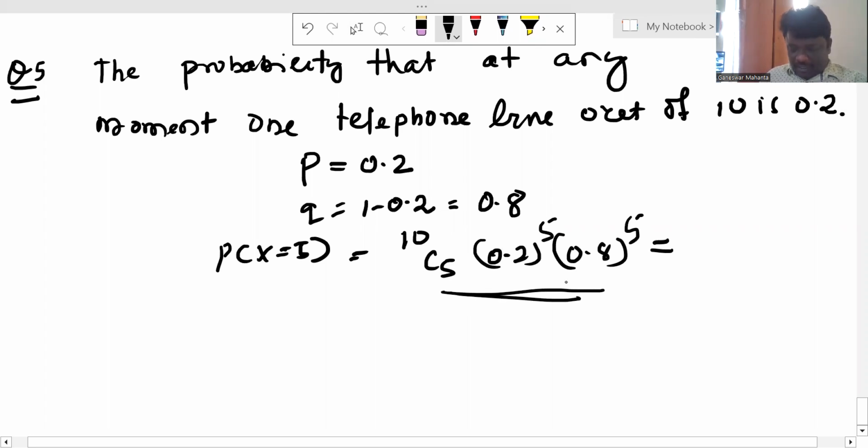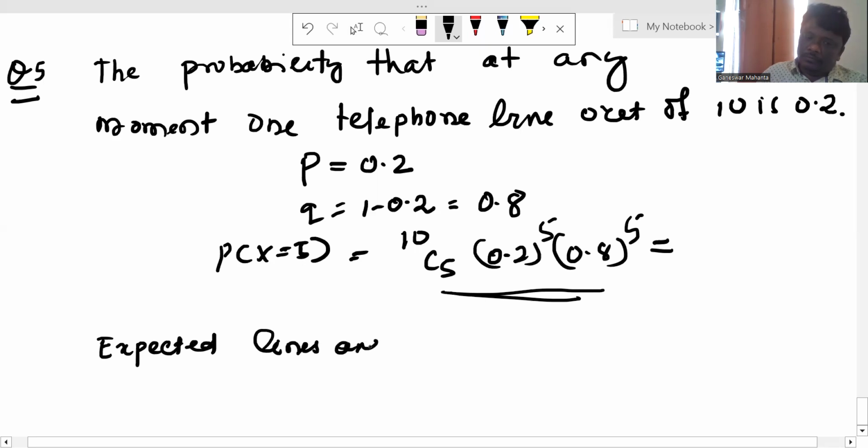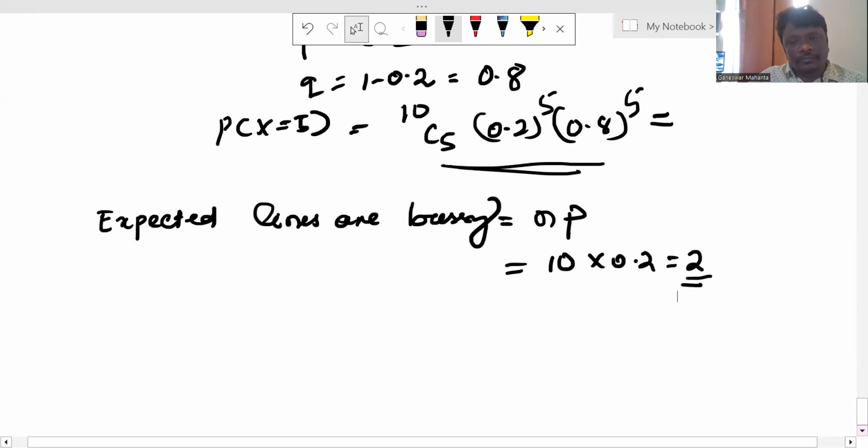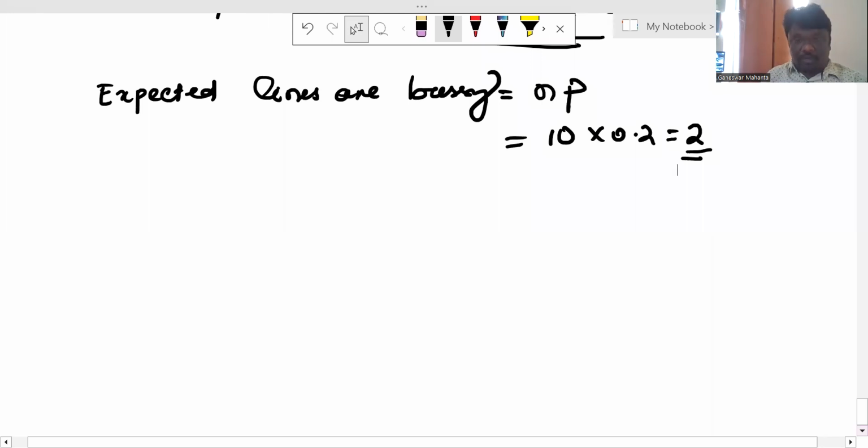What is the expected value? Another question is the expected value. That is equal to N into P. What is N? N is 10, into 0.2, that is equal to the expected value. So these are the questions we have to cover.